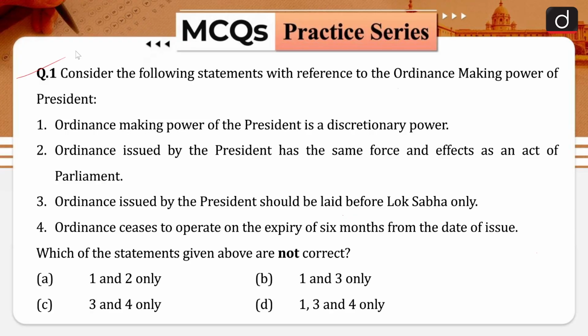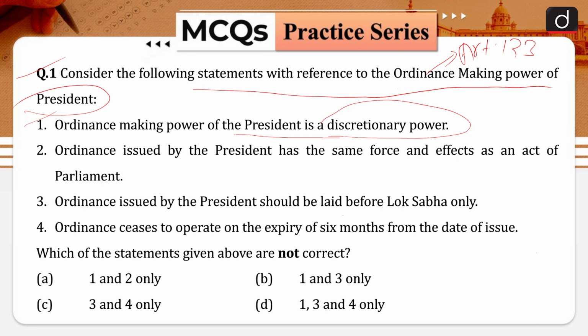So the first question of our today's session is, consider the following statements with reference to the ordinance making power of the Indian President. And where exactly is this ordinance making power of the Indian President mentioned? It is mentioned under Article 123 of our Indian Constitution. Your statement number 1 is, ordinance making power of the President is a discretionary power.